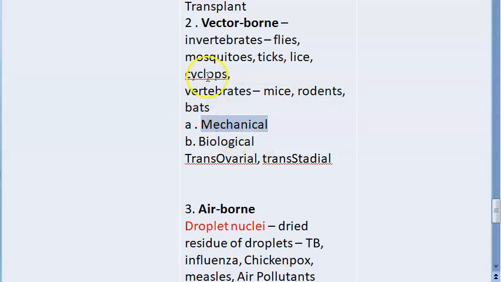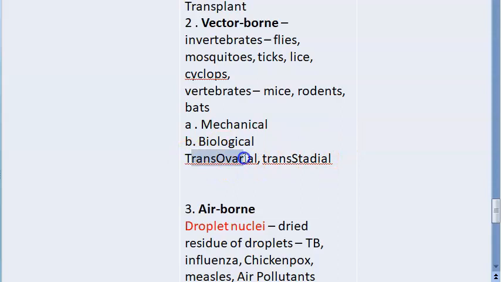Now coming to vector, another type of classification is there: mechanical and biological. Mechanical, like flies, they go from feces to food, food to feces, they vomit. They are just mechanical carriers. Biological, they help in development or replication or both. Inside them, they help these agents to undergo replication or development.